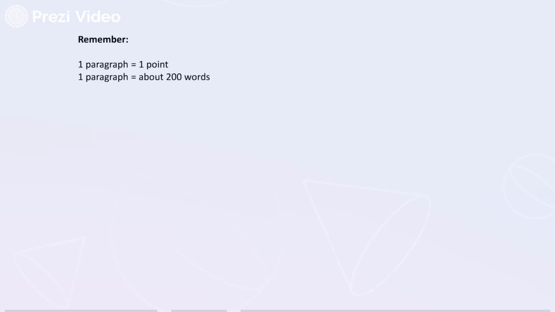It's not hard and fast, but if your paragraphs are all a lot shorter than that, then you're probably not going into enough detail. If your paragraphs are all a lot longer than that, then it might be that you're rambling and your paragraphs don't have a point. So just use this ballpark figure.